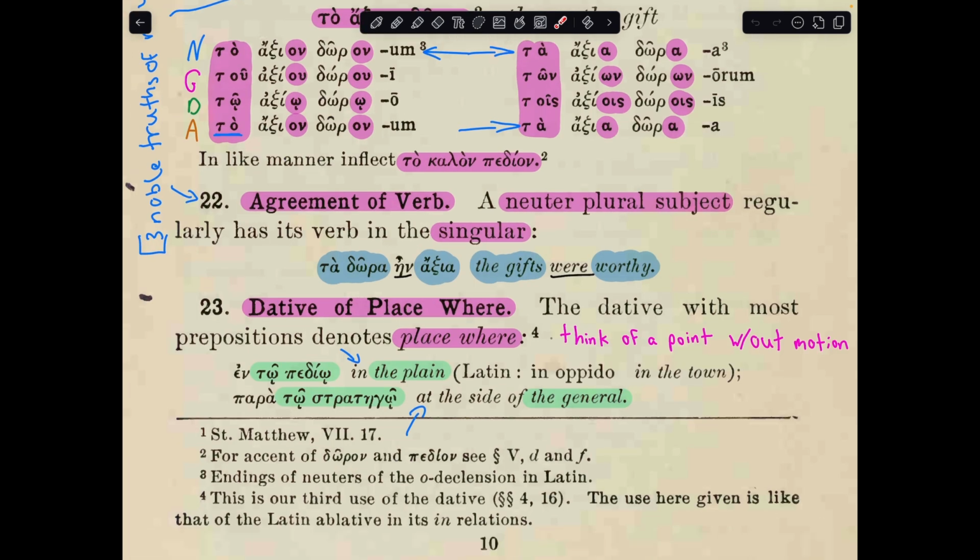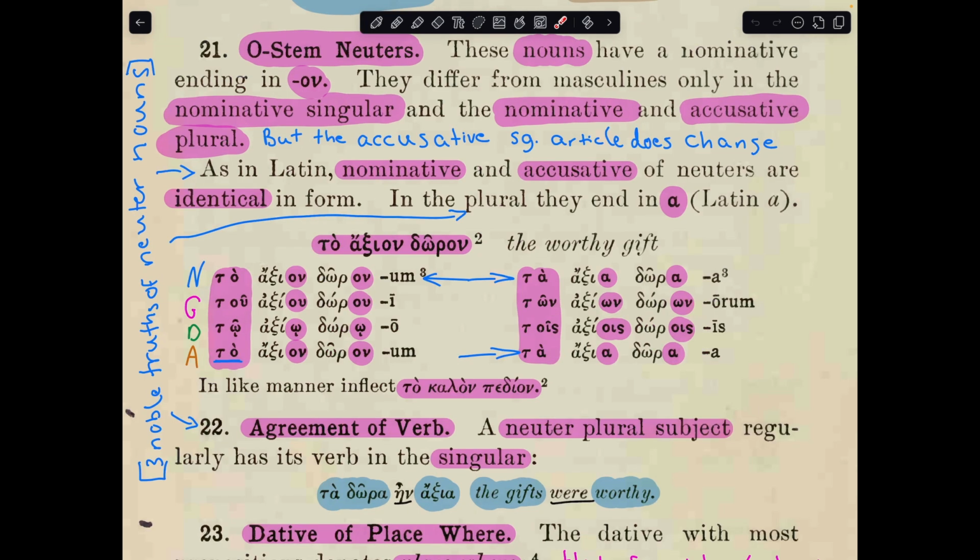The agreement of verb. A neuter plural subject regularly has its verb in the singular. Ta dora en axia. So the gifts were worthy. So despite there being a plural ending, as you can see with ta, dora, axia, so that's plural, it has a singular verb. And these all combined make the three noble truths of neuter nouns, that the nominative and accusative are always the same, the nominative and accusative plural always end in a or alpha. Lastly, the verbs have a singular number despite the subject being plural.